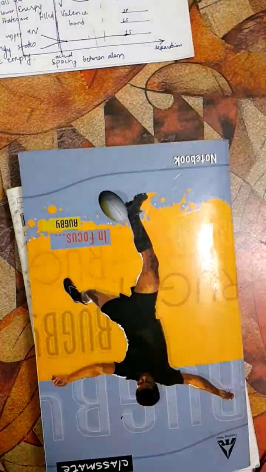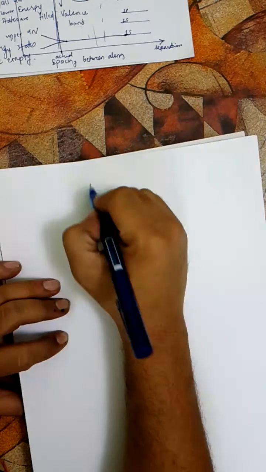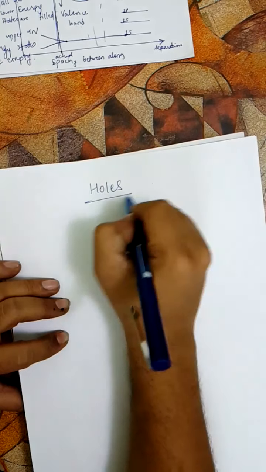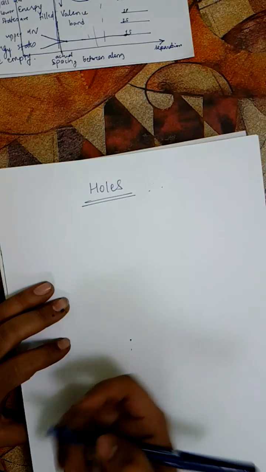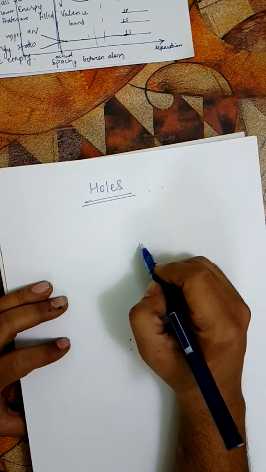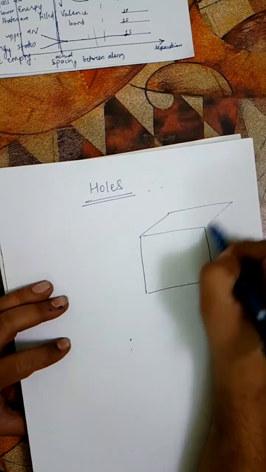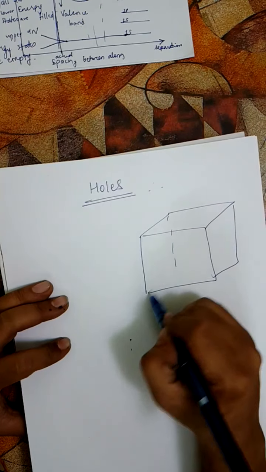Now we have to understand something called holes. To understand what holes are, we have to understand silicon's crystal structure. Silicon's crystal structure is FCC, and we all know what FCC is.